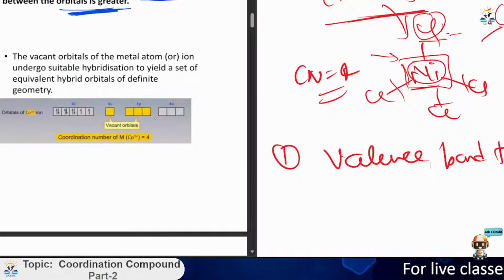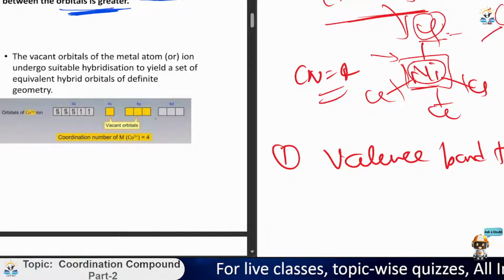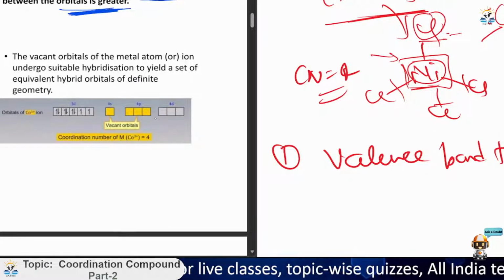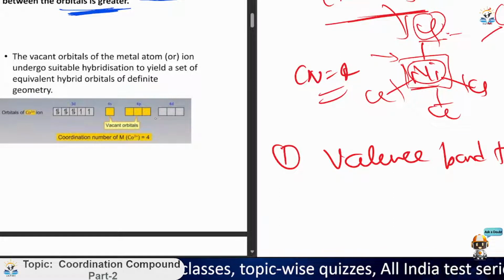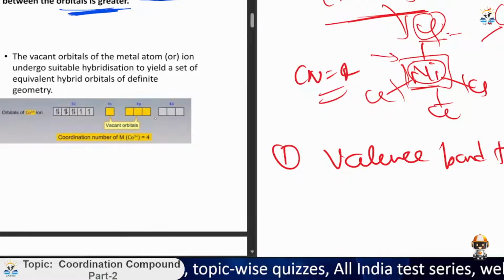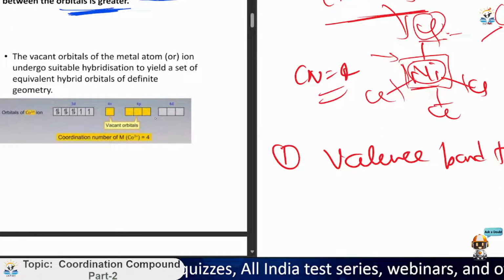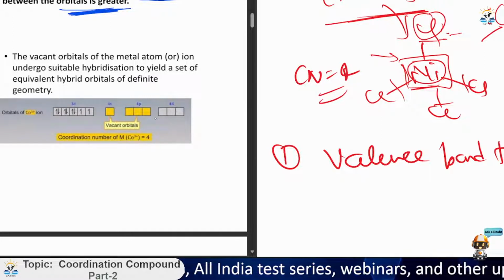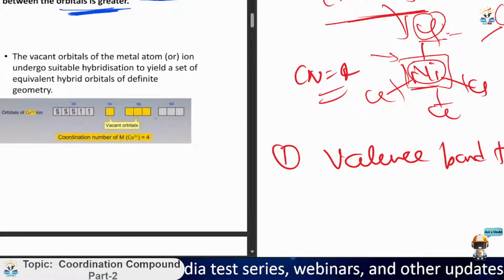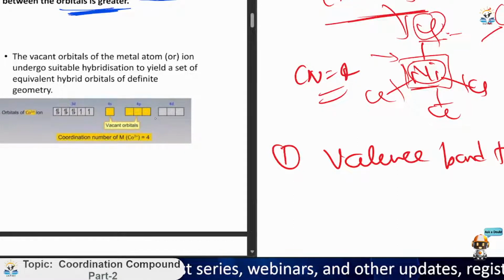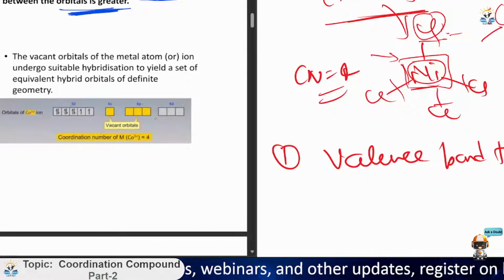The vacant orbitals of the metal atom or ion undergo suitable hybridization to yield a set of equivalent hybrid orbitals of definite geometry. So this statement is saying that if we have to form that coordinate bond, then the vacant orbital of the metal atom or ion and that ligand will undergo certain hybridization. So there will be some interconnection between the hybrid orbitals, like this.